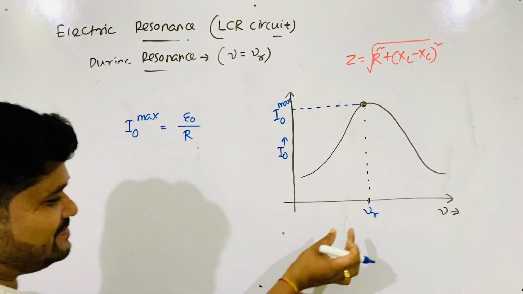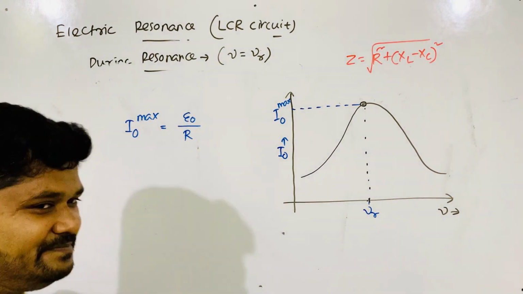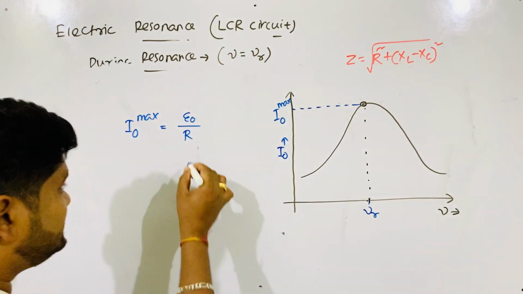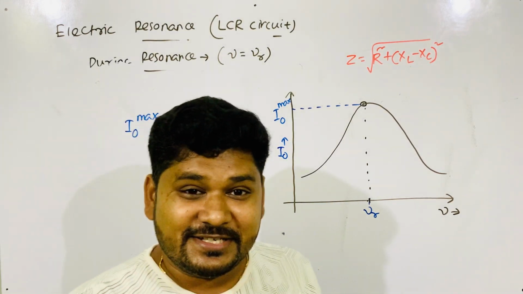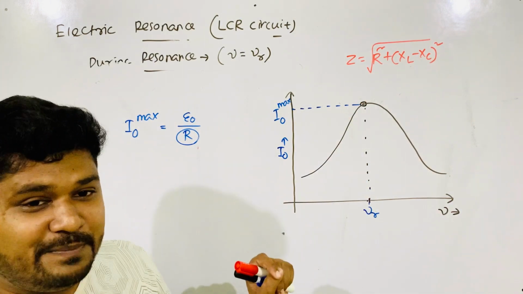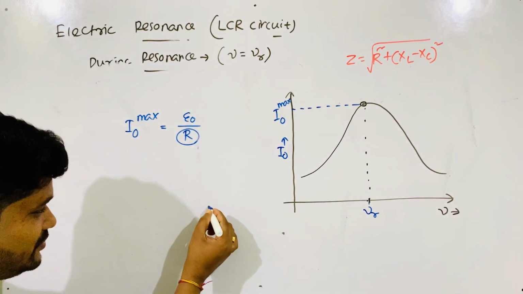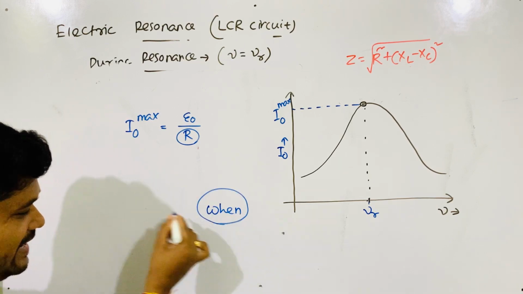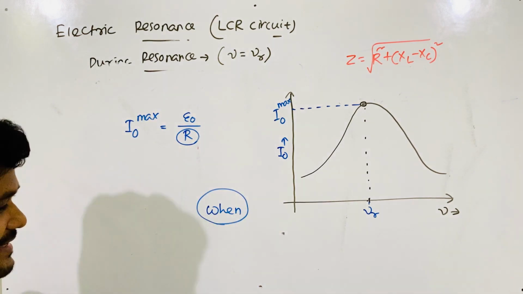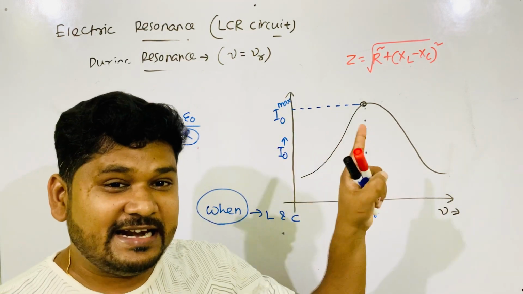When this peak current becomes maximum, resonance happens. During resonance, Z is equal to R, so I put Z equal to R. So it is E naught by R. That means the maximum peak current is controlled only by R. But when the maximum peak current will happen, the inductor and capacitor decide, L and C decide.